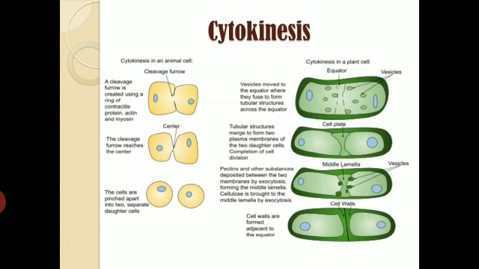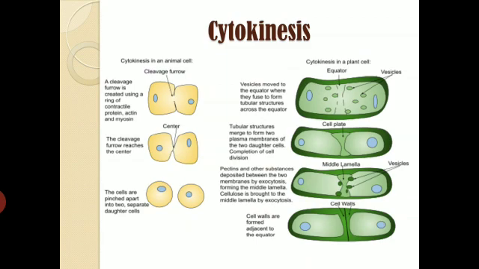But when we talk about a plant cell, here you know that the cell wall is present. So there is no cleavage furrow formation. Rather, the Golgi bodies and endoplasmic reticulum participate in cytokinesis. How do they participate? Here you will notice that the vesicles from Golgi bodies and endoplasmic reticulum come and get fused in the center of the cell.